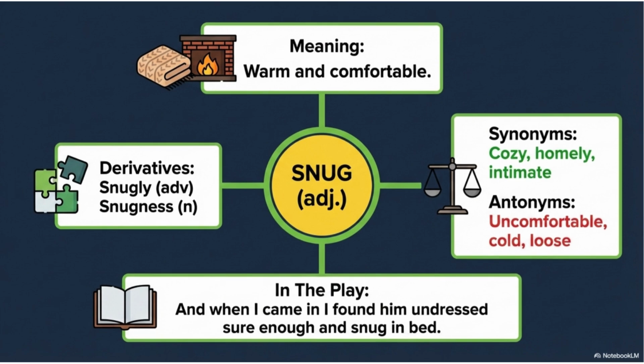Now let's learn snug. It means warm and comfortable. Synonyms include cozy, homely, and intimate, while antonyms are uncomfortable, cold, and loose. Derivatives include snuggly and snugness. In the play, the character is described as snug in bed, meaning comfortably settled.